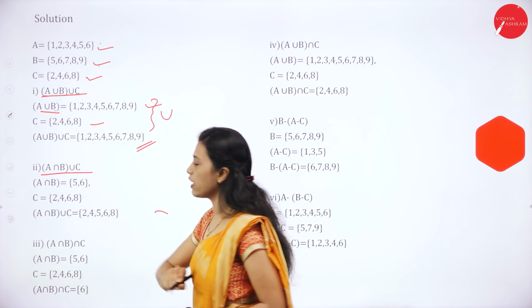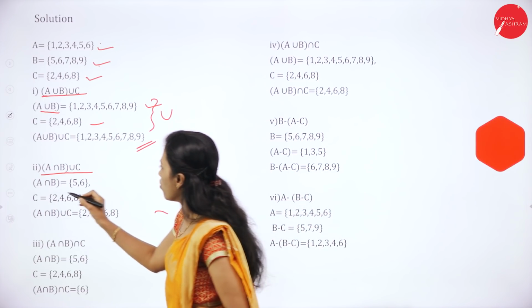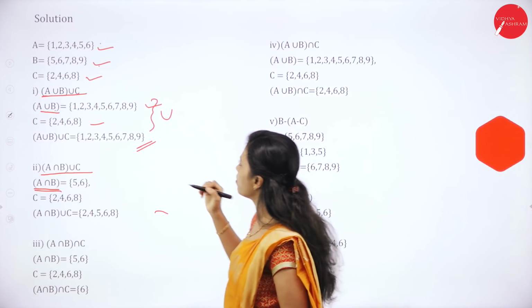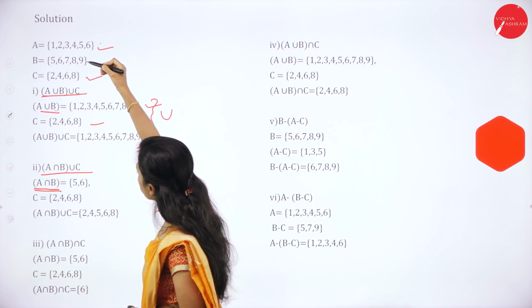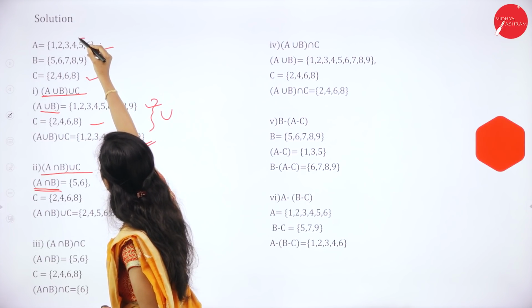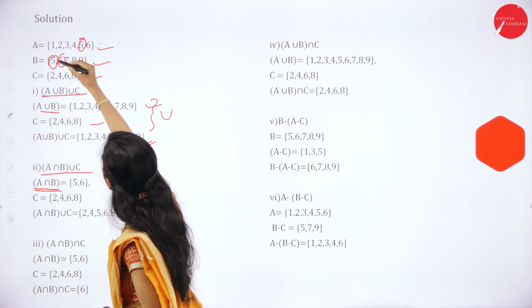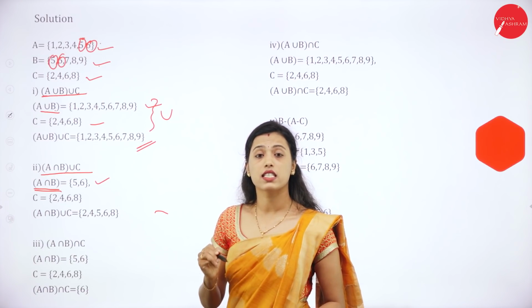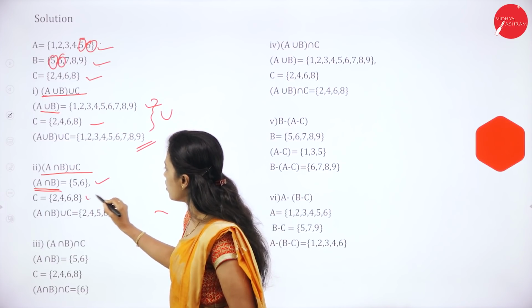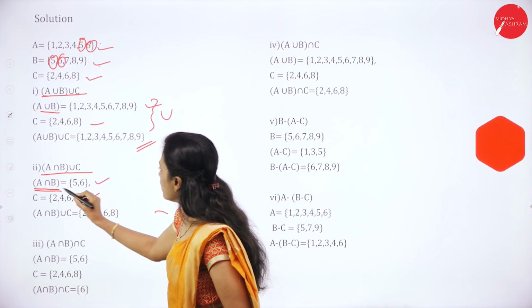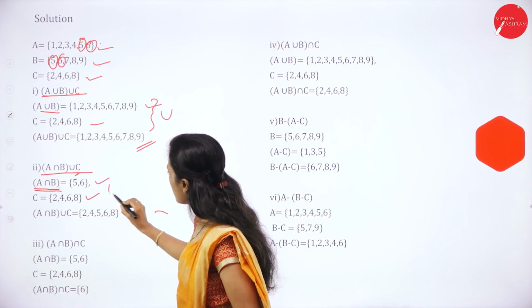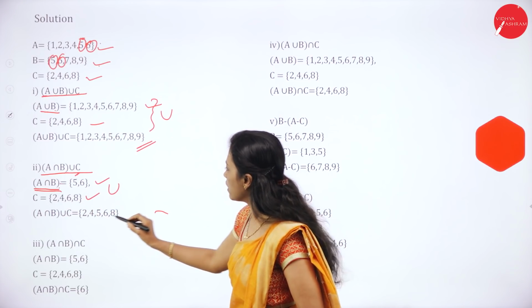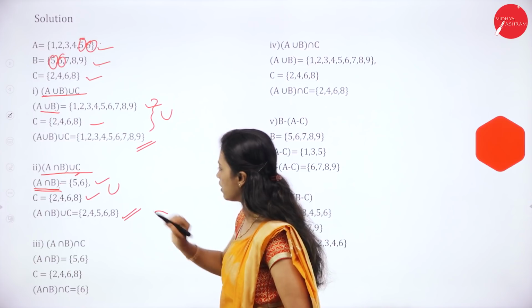Then second one, A intersection B union C. We'll find out A intersection B first, means common elements in set A and set B. Common elements in set A and set B are 5, 6. And C is 2, 4, 6, 8. So for A intersection B union C, we have to combine these two sets. It is 2, 4, 5, 6 and 8.